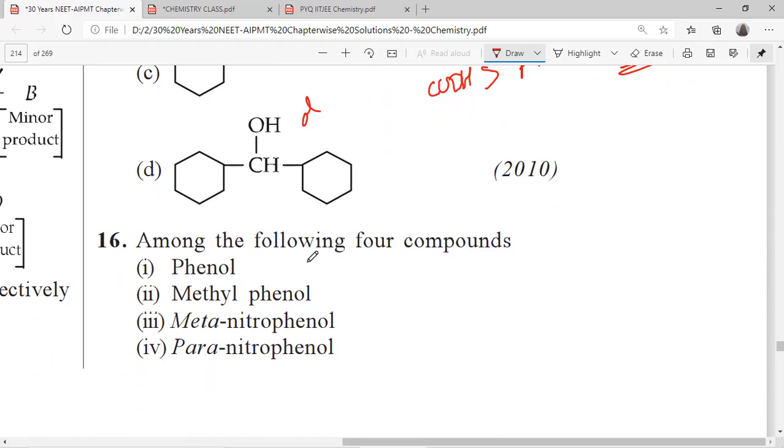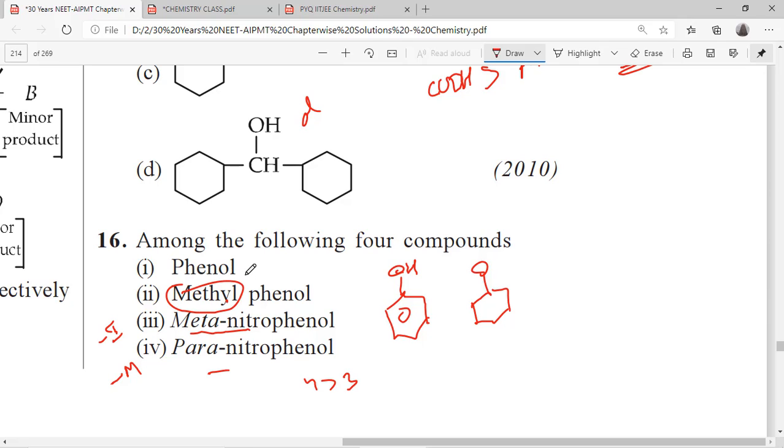Among the following 4 compounds, obviously again it is acidic strength only. Phenol, methyl phenol, write the structures. Phenol, methyl phenol, metanitrophenol, paranitrophenol. See, in meta nitro only minus inductive works, here minus mesomeric effect works. Of these two, the fourth is higher than the third. Methyl phenol and phenol: this methyl is a plus inductive group.